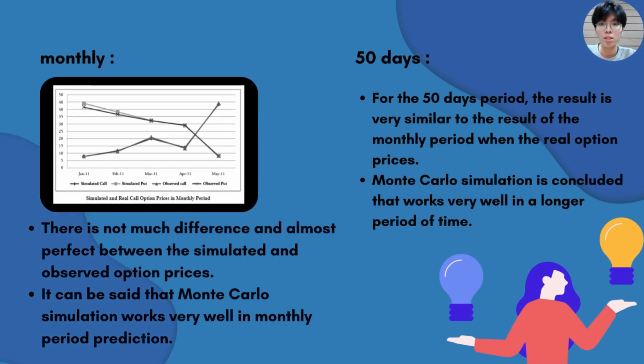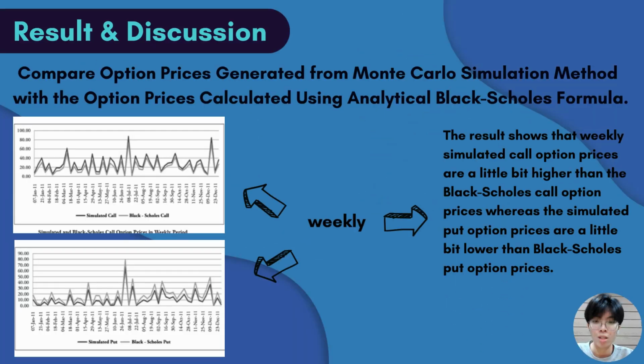For the monthly period, there is not much difference between the simulated and observed option prices, and it shows a perfect match between them. It can be said that in monthly period prediction, Monte Carlo simulation works very well. Last, for the 50 days period, the graph also shows a similar result, and it can also be concluded that Monte Carlo simulation works very well in a longer period of time.